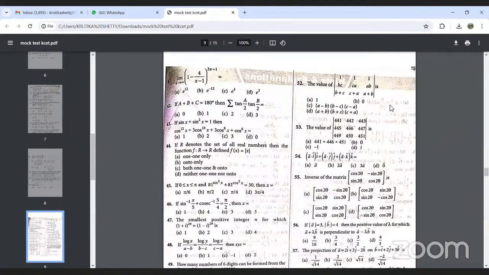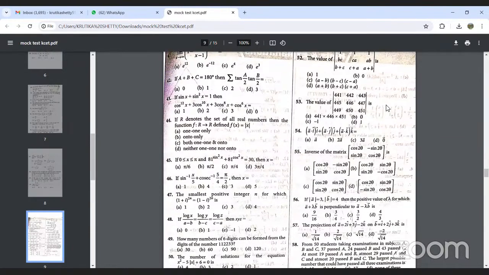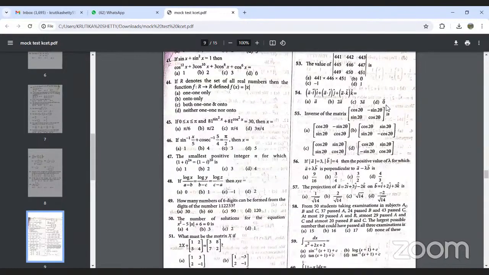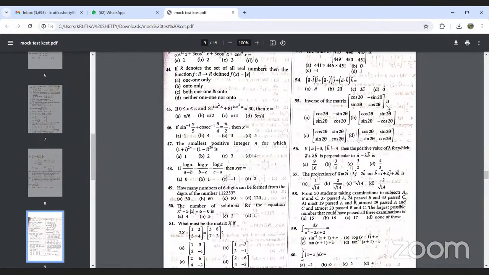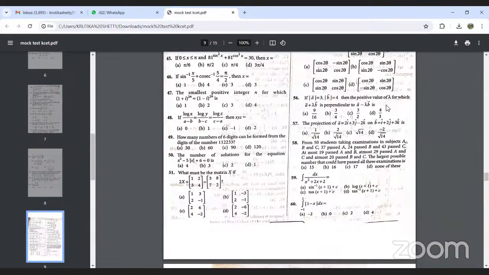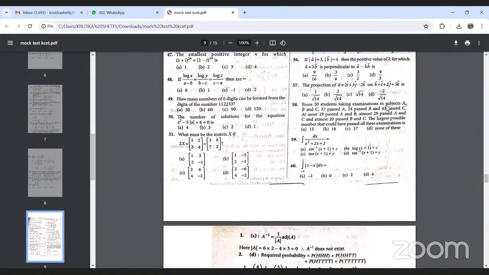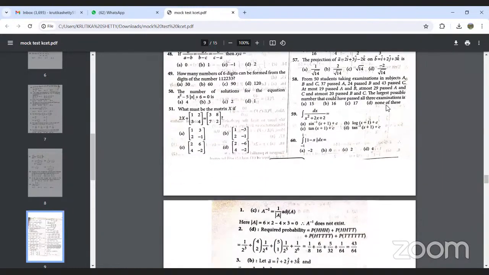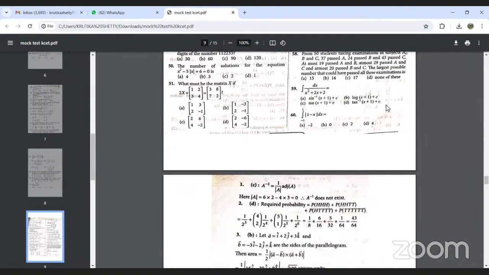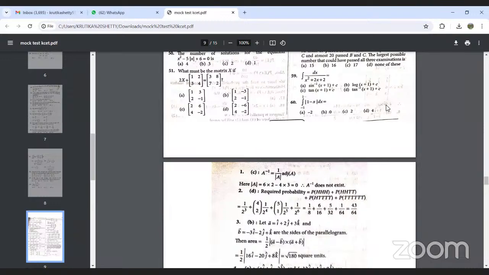Question number 52 is from determinants. Next again determinants, again vectors, matrices. Question number 56 is again from vectors. 57 is also from vectors. 58 permutation combination, probability, and then integration, and 60th is also from integration.